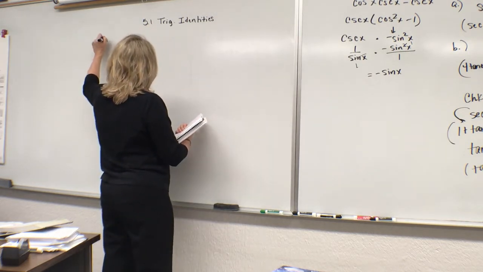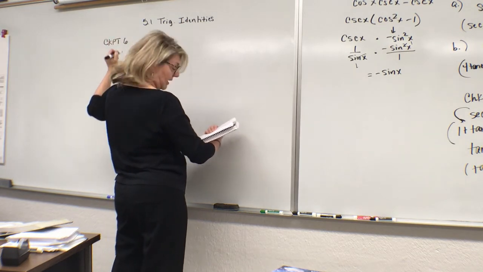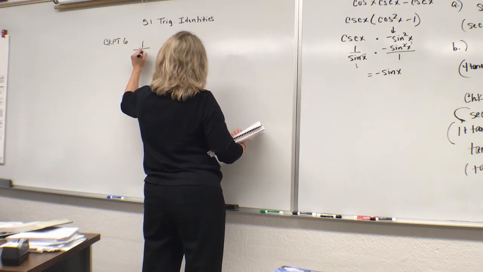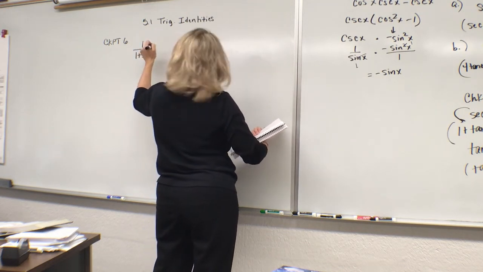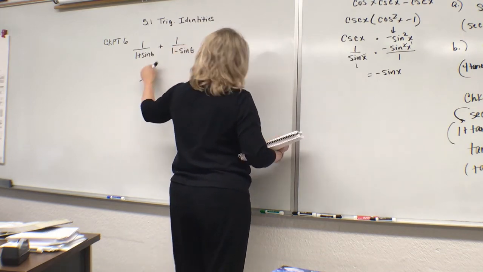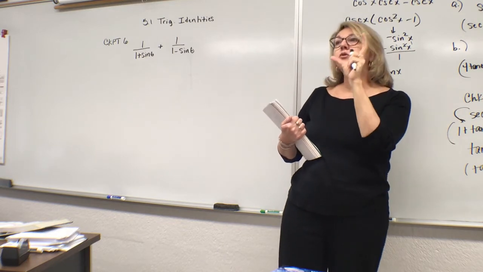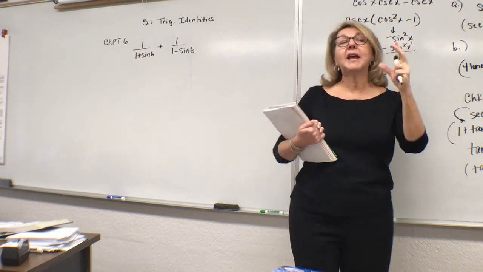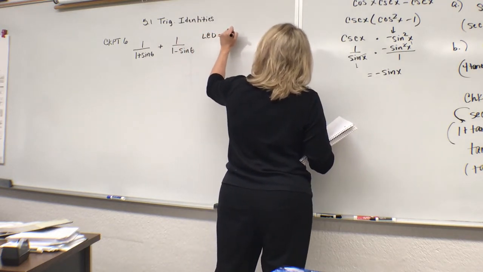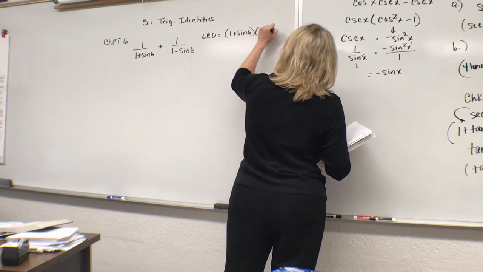So we're going to find our LCD and our equivalent fractions, and we can take it from there. We start with 1 over 1 plus sine theta plus 1 over 1 minus sine theta. So again, understanding that these are binomials, they are an individual quantity which must be considered. We can't separate these. So LCD here is simply 1 plus sine theta times 1 minus sine theta.